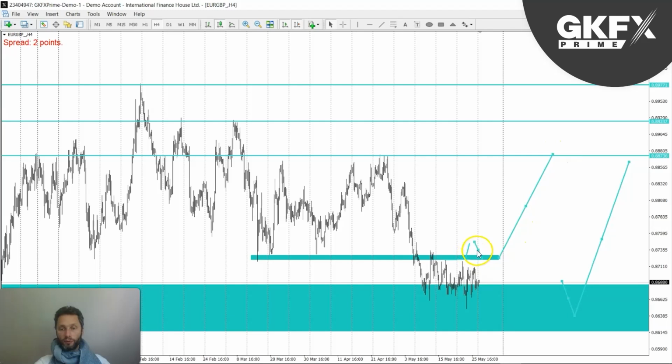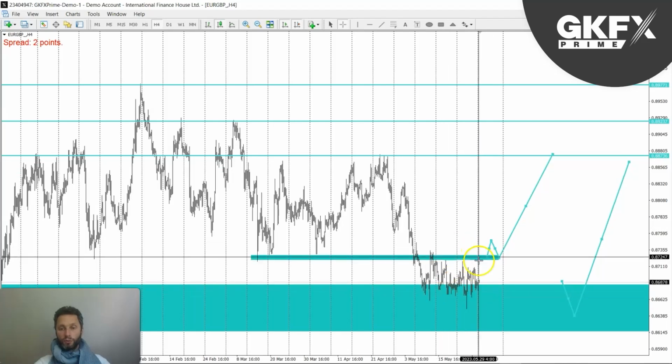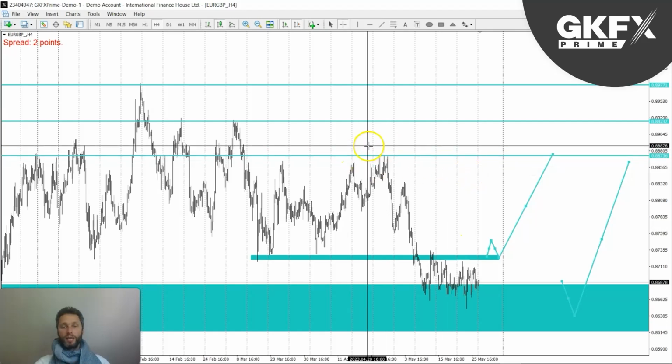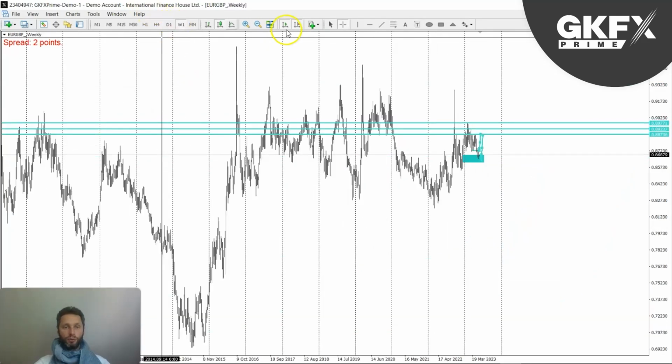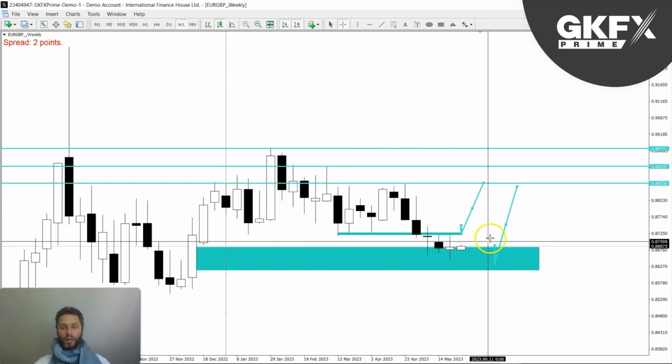I would prefer to see the price significantly break through this zone, through this range right here. A nice push, nice break, come back to a better price, and then create that swing and then move higher into the next obvious levels. If we look on the weekly again, these are the levels, and look for a reversal.